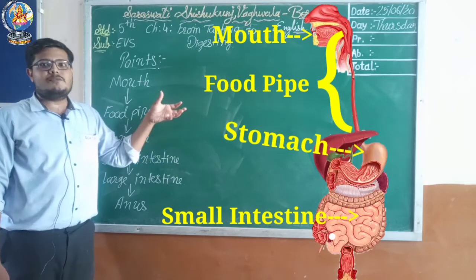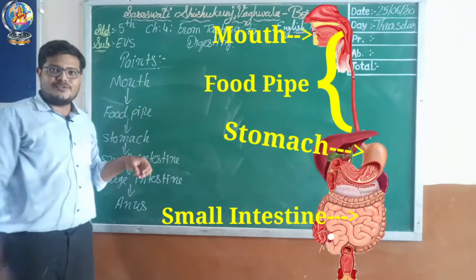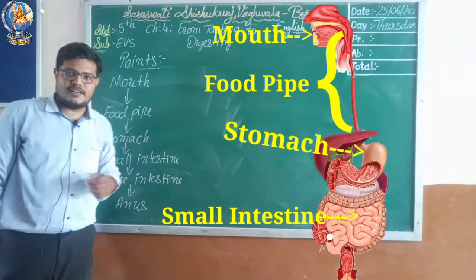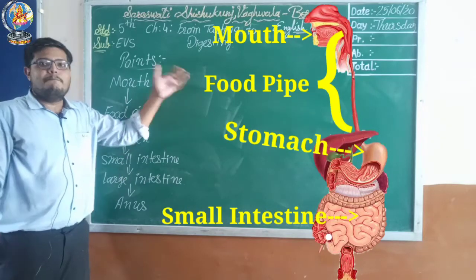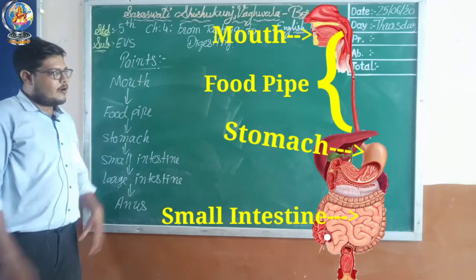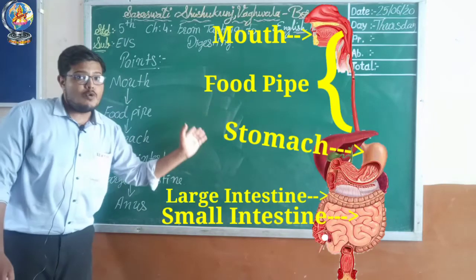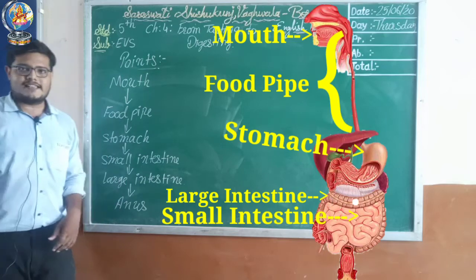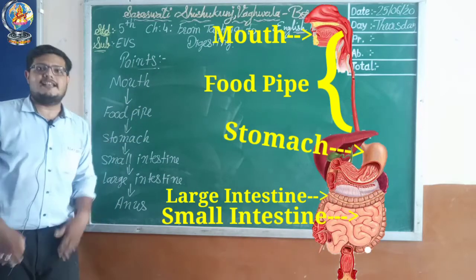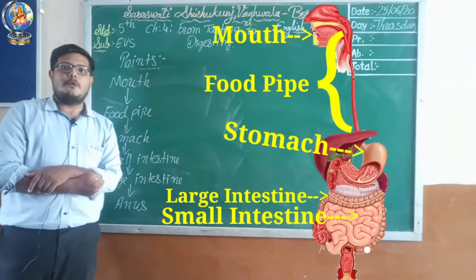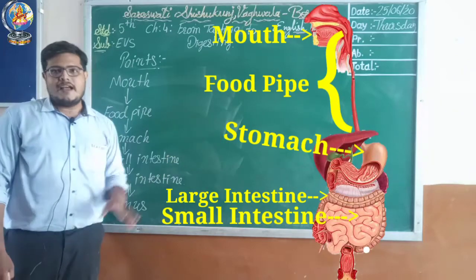The walls of the small intestine will absorb nutrients like carbohydrates, proteins and fats. It will mix into the blood. Now whatever part remains after the process will move on into the large intestine. That part is undigested, which is not required by your body.